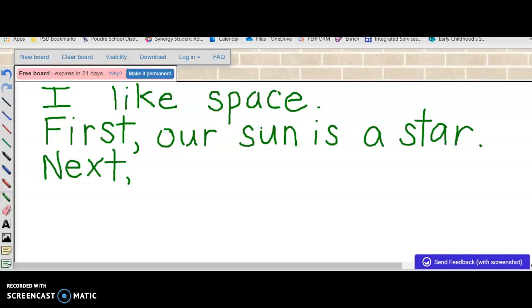I'm going to write stars are hot. So stars starts with an S, magic C S, dive down T, st, that is going to be a magic C A, and then dive down R.